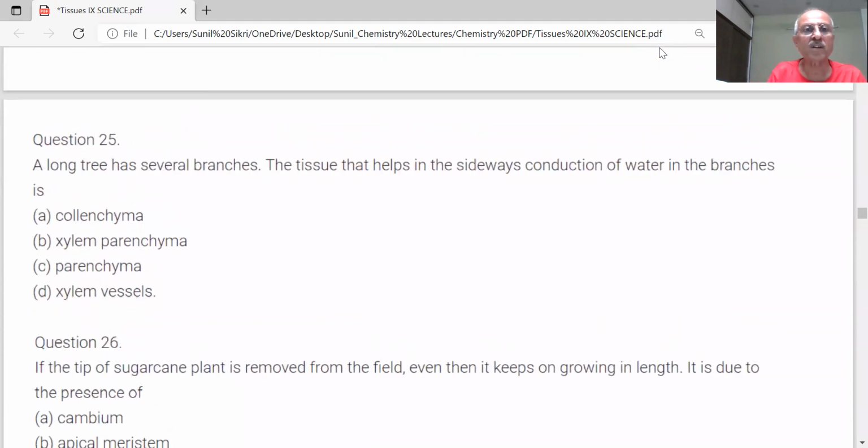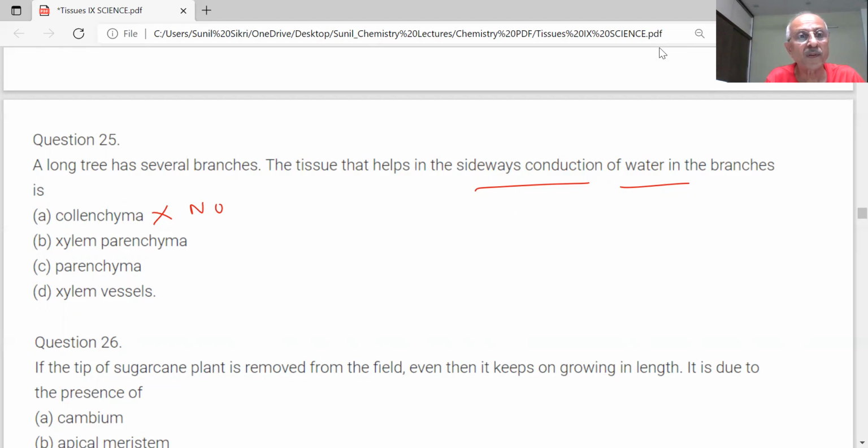Next question. A long tree has several branches. The tissue that helps in sideways conduction of water in the branches is... Sideway conduction of water is parenchyma. Is that correct? No, sir. No. Xylem parenchyma.